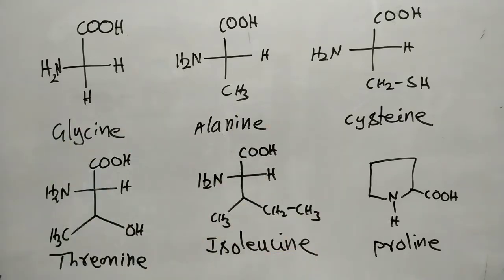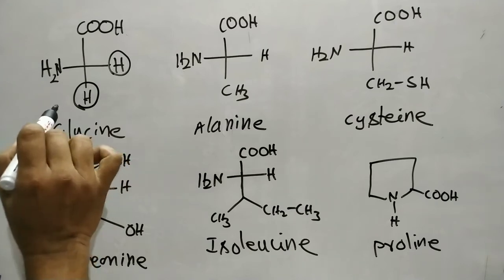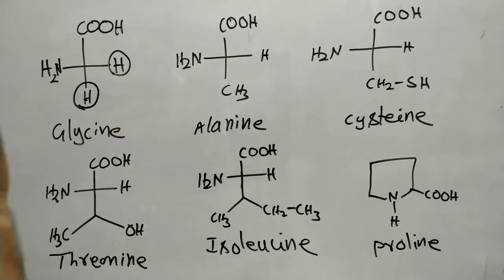Among the number of amino acids, generally we are studying 21 amino acids and their structures in our chapter, that is, the amino acids and proteins chapter. Among the 21 amino acids, generally all amino acids are optically active. The glycine is optically inactive. All amino acids are optically active except glycine, because glycine has no chiral carbon, so it is an optically inactive amino acid.